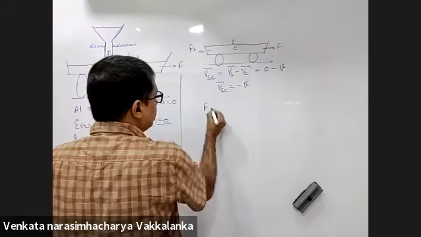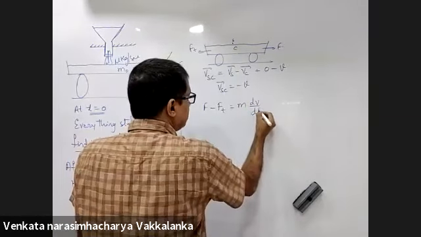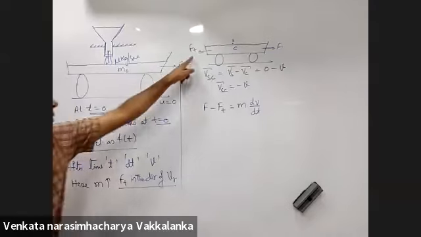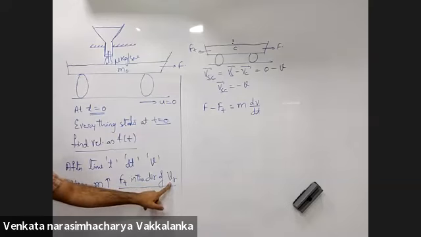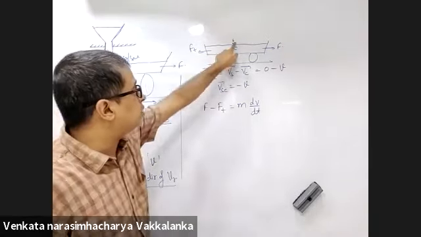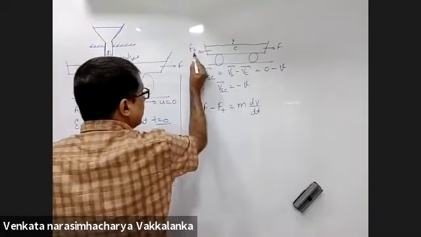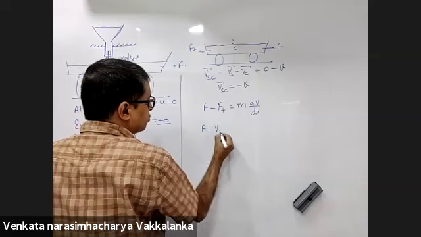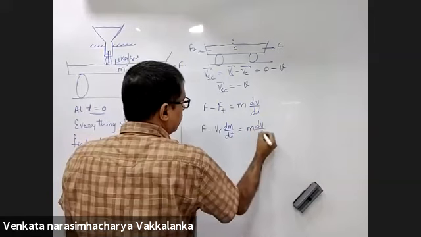Now my dynamic equation is F minus Ft equals mass into acceleration, dv by dt. Remember, thrust force is in the backward direction because thrust force will be in the direction of VR, and the relative velocity of the sand particle with respect to the cart is in the backward direction. Mass is increasing. So F minus Ft, F minus VR dm by dt, is equal to m into dv by dt.